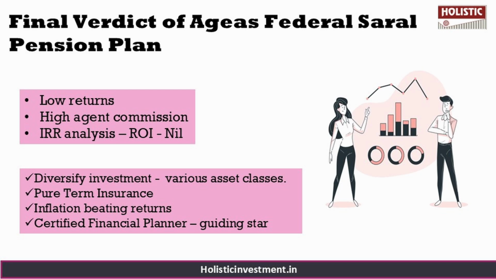and it also has a high agent commission. So as discussed earlier, fixed return instruments such as SCSS, bank FDs and RBI floating rate bonds can offer better returns than annuity plans and provide a steady income stream. However, they too lack inflation protection. To maintain purchasing power and achieve inflation adjusted income, it is essential to include equity investments in your portfolio. A diversified mix of equity and debt not only provides more growing income over time but also helps preserve and potentially grow your retirement corpus, ensuring financial security even in later years and possibly leaving a legacy for the next generation.